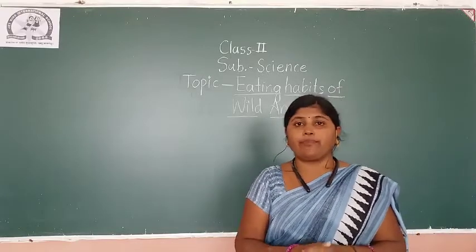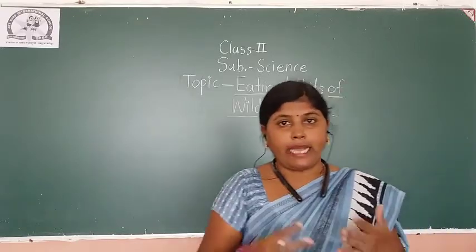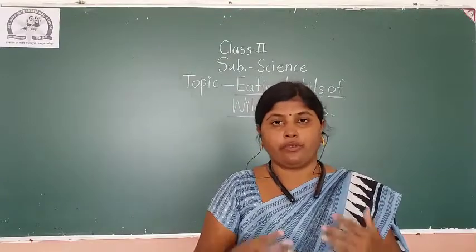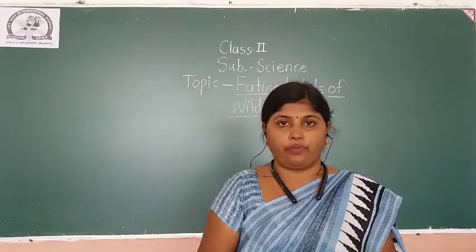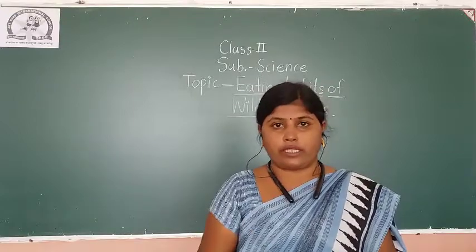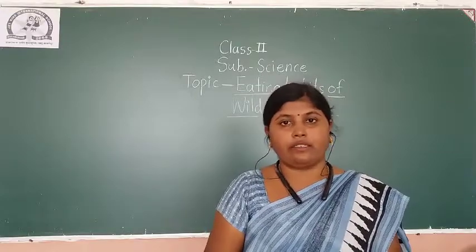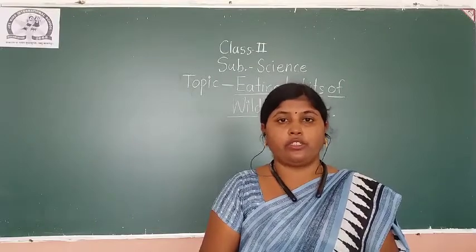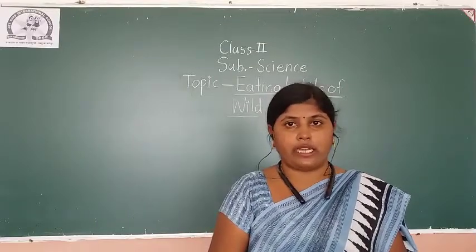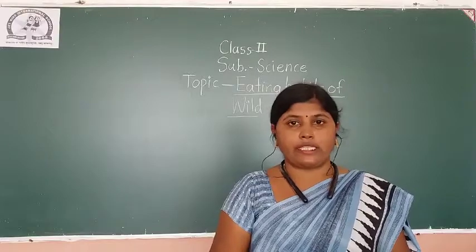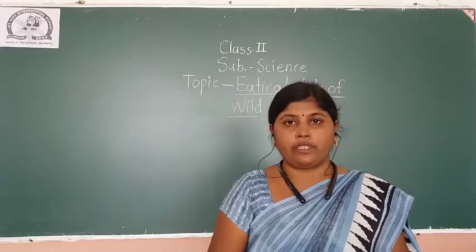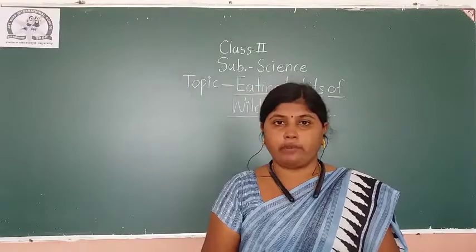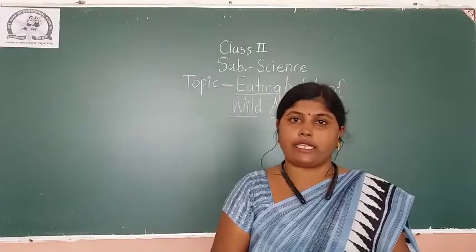So see students, our surrounding means where we live and the area around us. It is the area in which the living things and non-living things are there. Whatever things are present, like mountain, river, all the things we see nearby us, are called our surrounding.